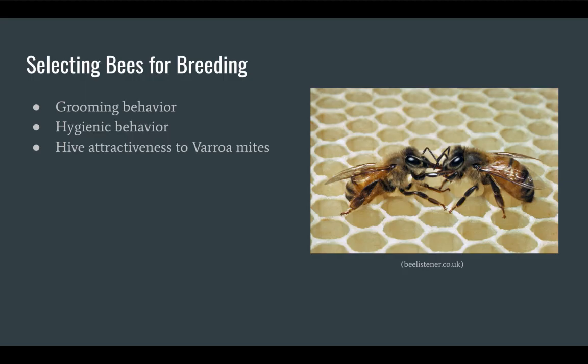Hive attractiveness is measured in the amount of brood infested. Attractiveness is an important factor when searching for resistant colonies. The more attractive a hive, the less resistant to mites.